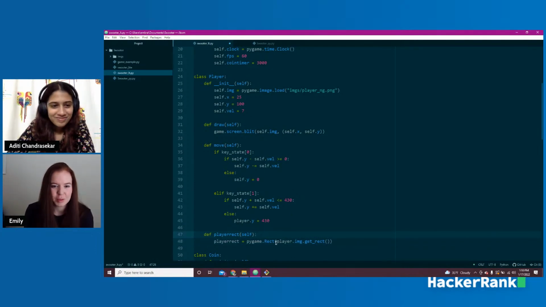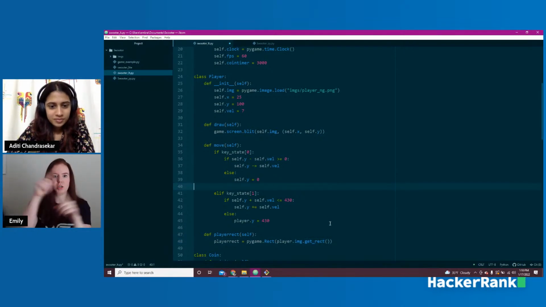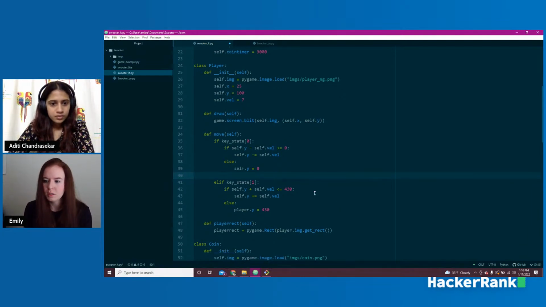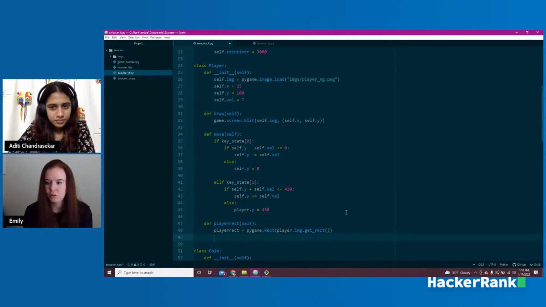So this is basically pulling, right? We have the player above. It's going to grab the image from the player class, and it's going to get the rectangle that goes around it. So it doesn't really matter what shape your pixels are. It's going to grab a rectangle around it. And then we're going to set where that is in relation to the image.